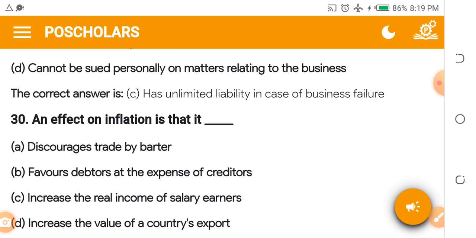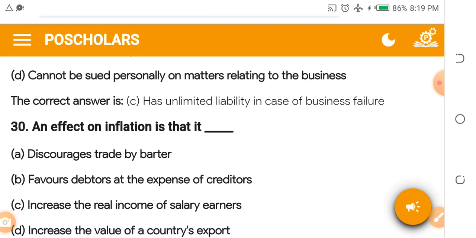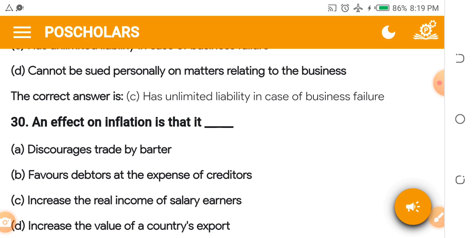A, discourages trade by barter. B, favors debtors at the expense of creditors. C, increases the real income of salary earners. D, increases the value of a country's export.